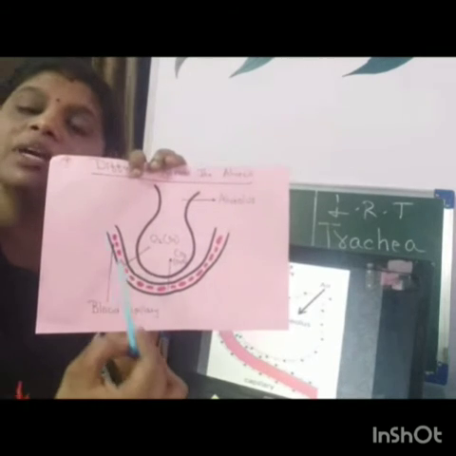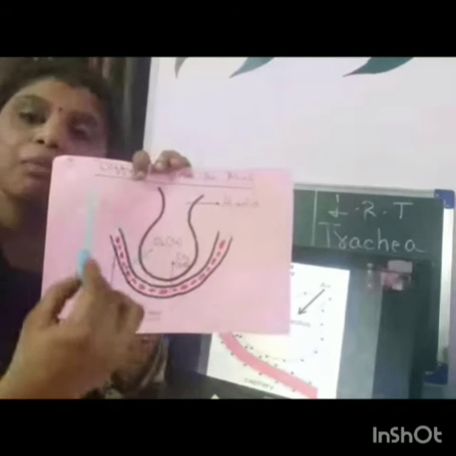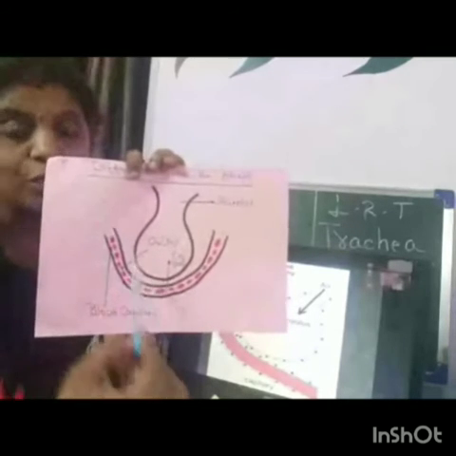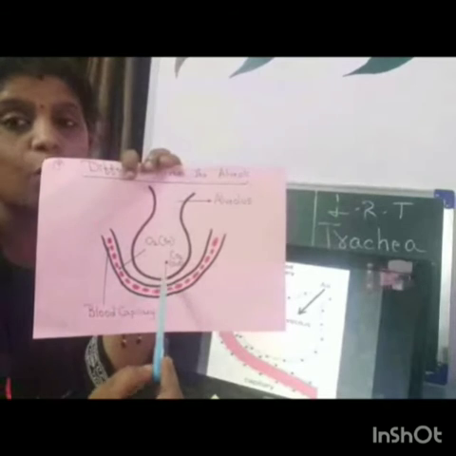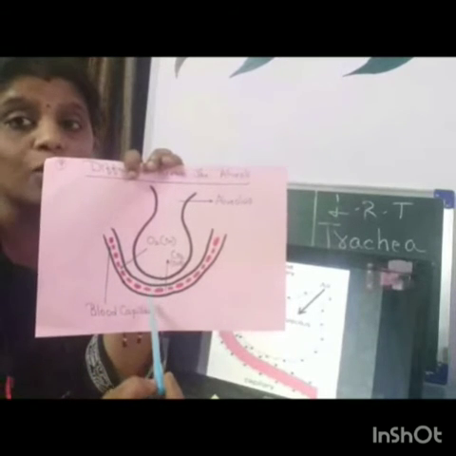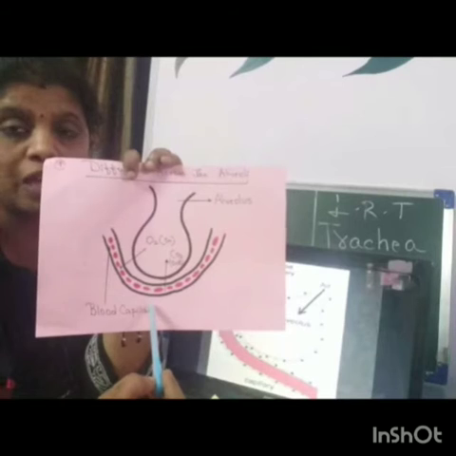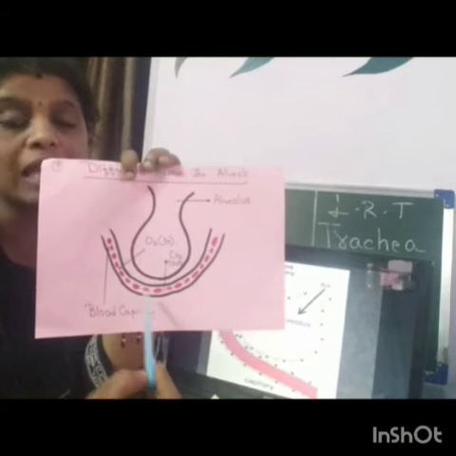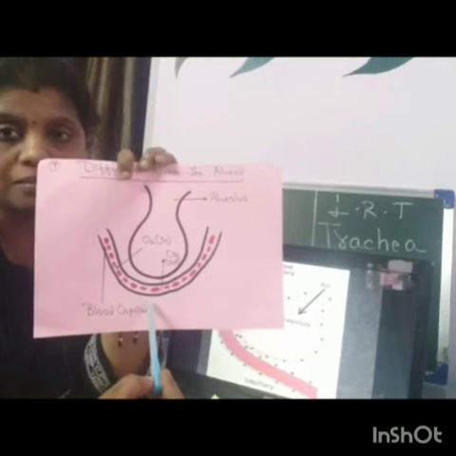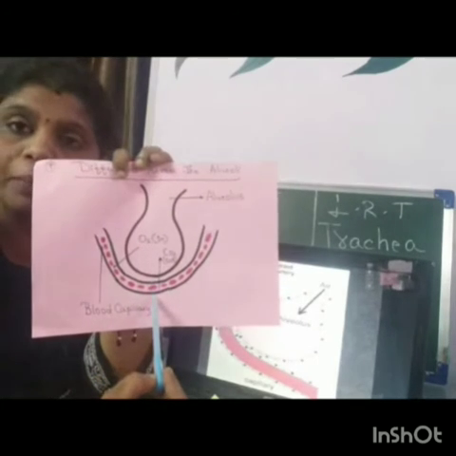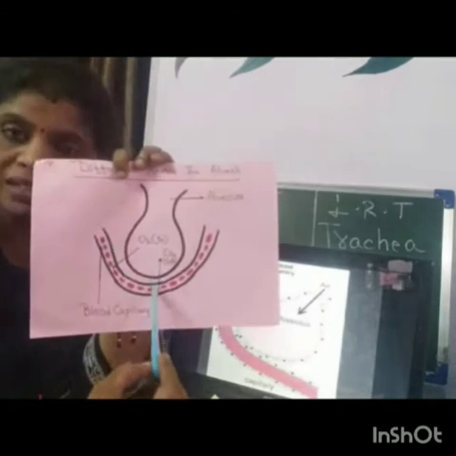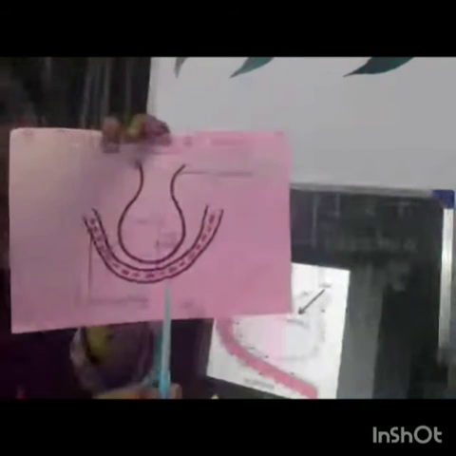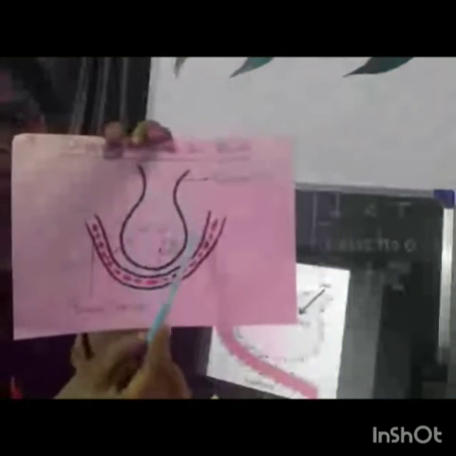How is carbon dioxide maximum? The pulmonary artery is bringing deoxygenated blood. So in deoxygenated blood, oxygen will be lesser and carbon dioxide will be maximum. Carboxyhemoglobin will be maximum and oxyhemoglobin will be lesser. So from the capillary across the region, carbon dioxide will move to the alveoli. And in the alveoli there is oxygen.